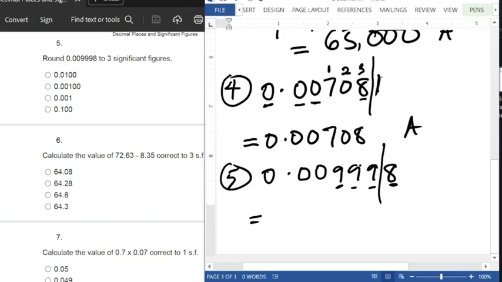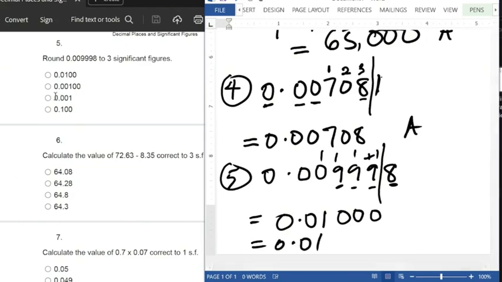So we add 1 to 9, and that gives 10. You cannot write 10, so you write 0 and carry 1 to the next stage plus 1. This also gives us 10. Carry 1 to the next stage, that gives us 10. Carry 1 to the next stage, this will give us 1. Then 0, 0.0. So the answer here will be 0.01, as we can see.